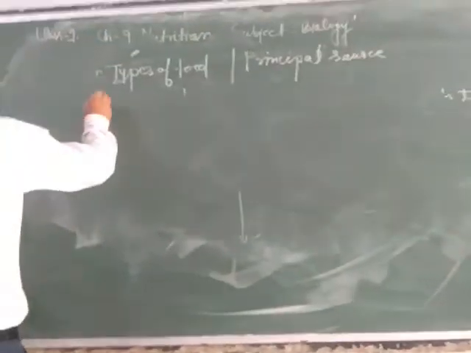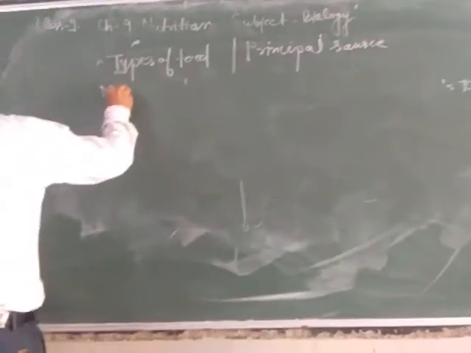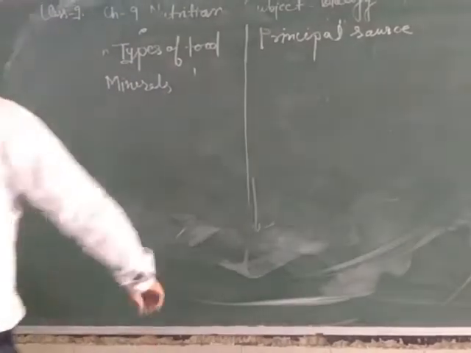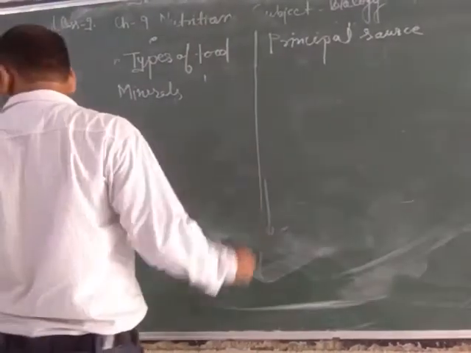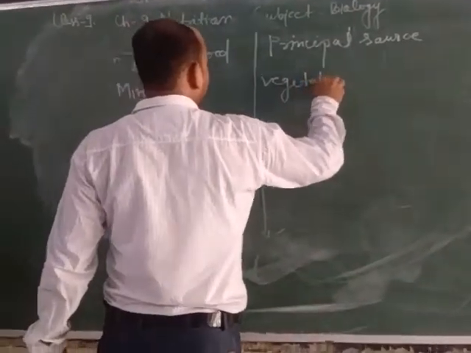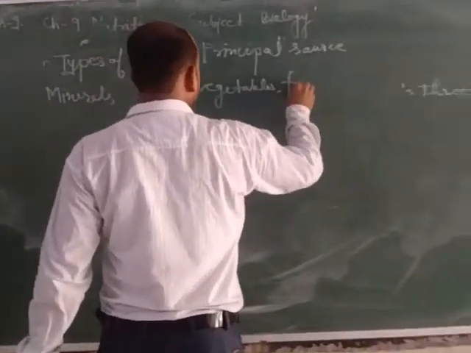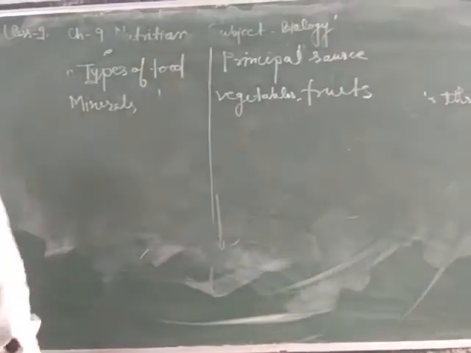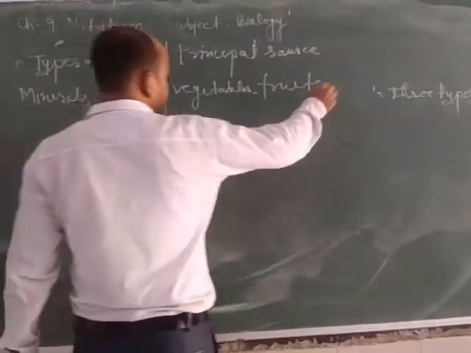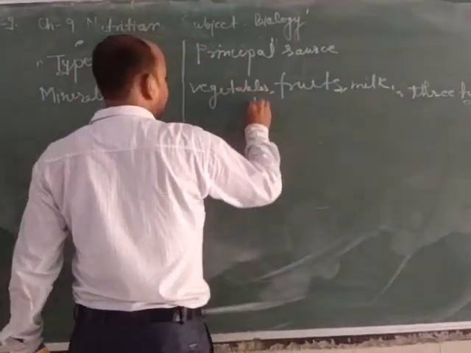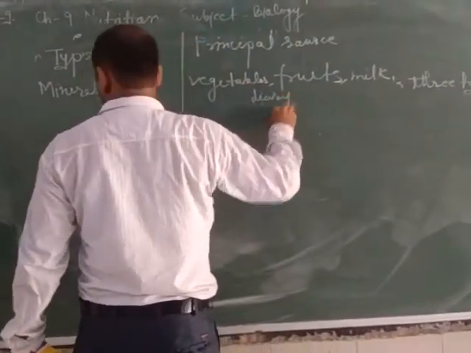Now the next type, that is mineral. What are the sources of minerals? We will discuss here. Mineral sources are vegetables, fruits, milk and dairy products. These are mineral providing sources.